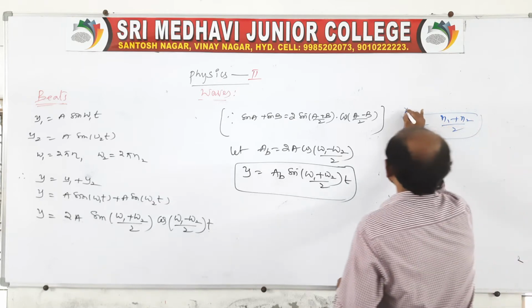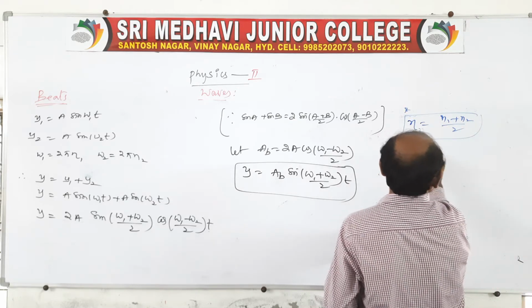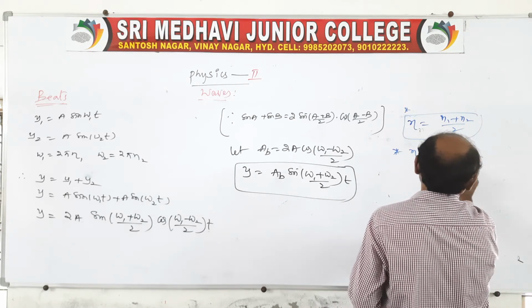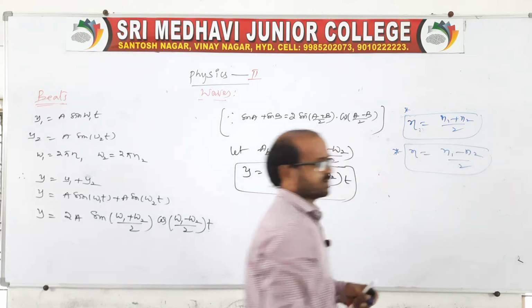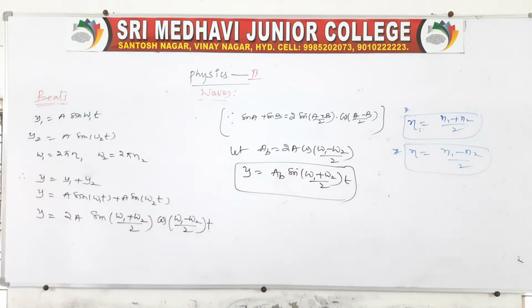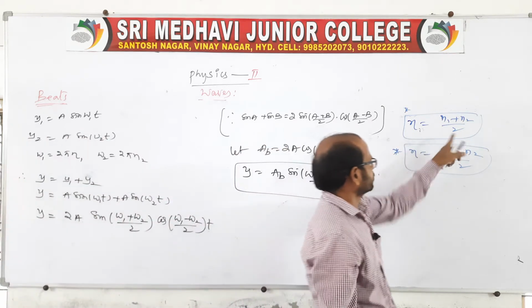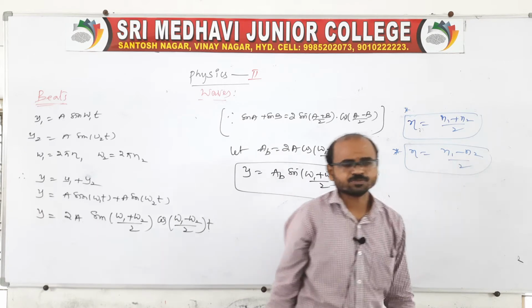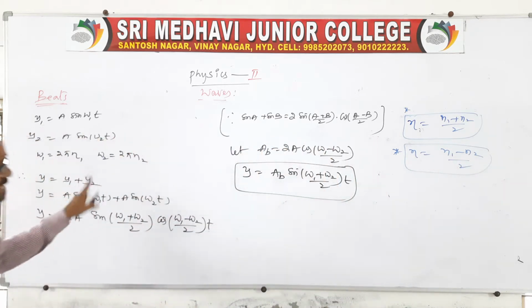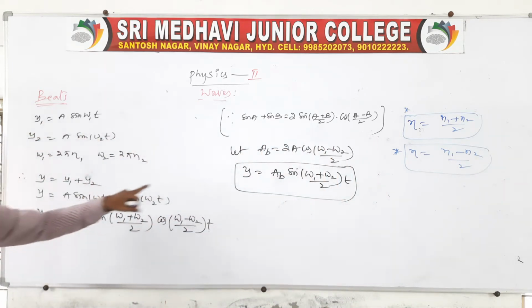This is one situation, and the second situation, n is equal to (n1 minus n2) by 2. These two situations are very important because it is a harmonic progressive wave. So this is about beats related to the displacement wave equation.